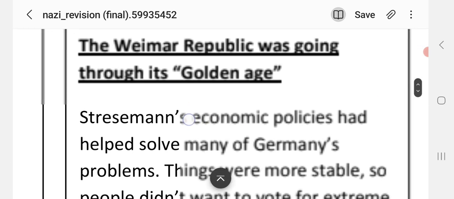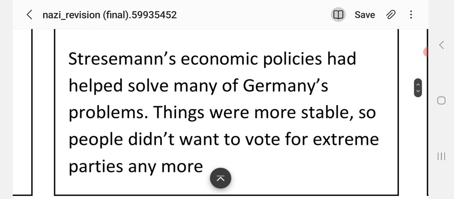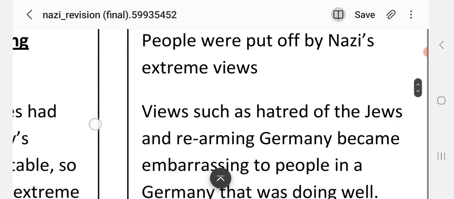The Weimar Republic was going through its golden age. Stresemann's economic policies had helped solve many of Germany's problems. Things were more stable, so people didn't want to vote for extreme parties anymore.